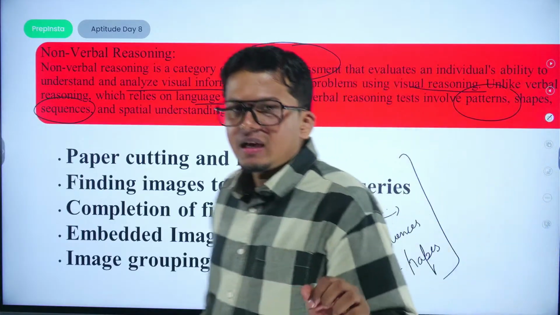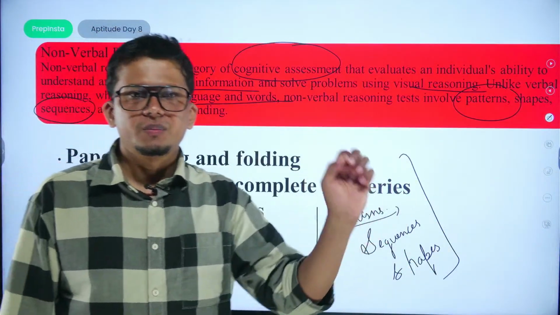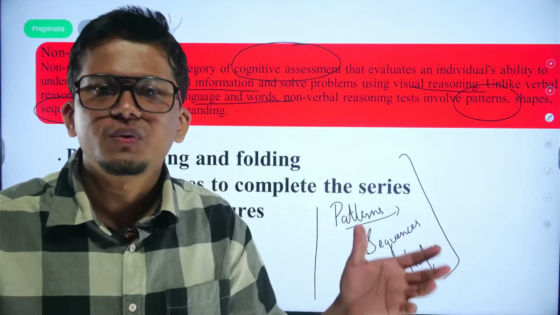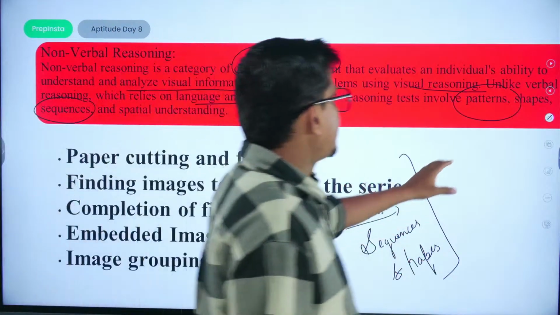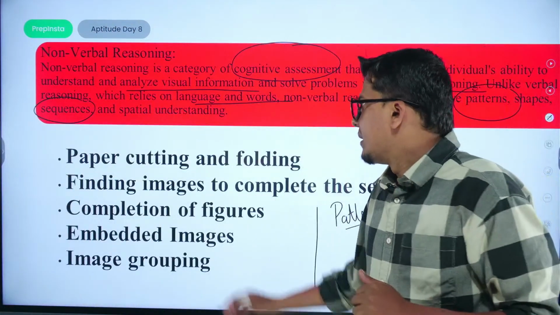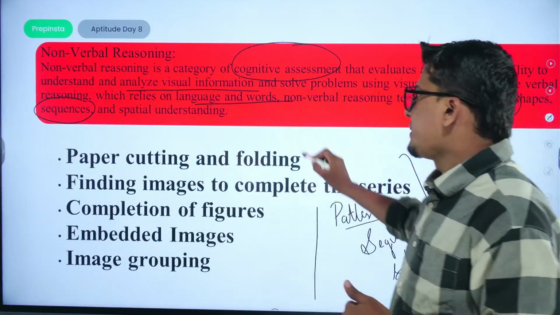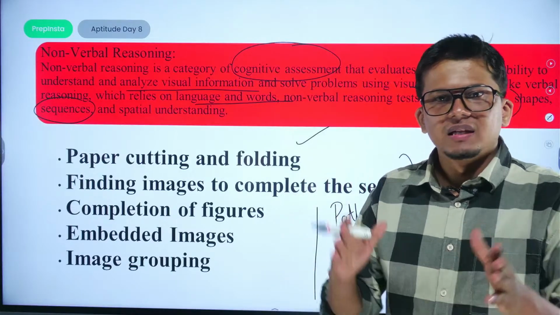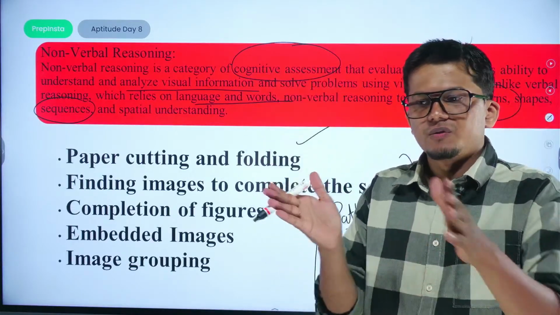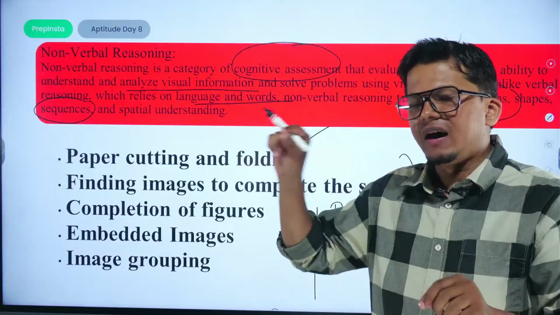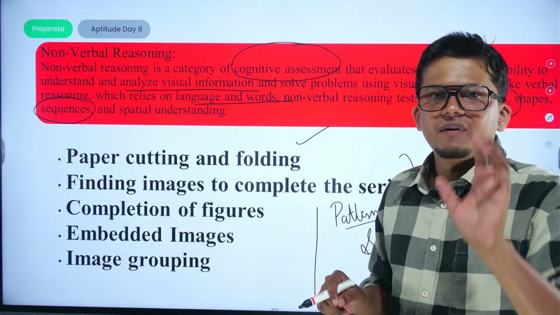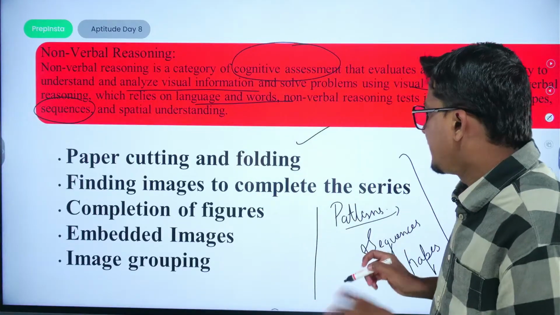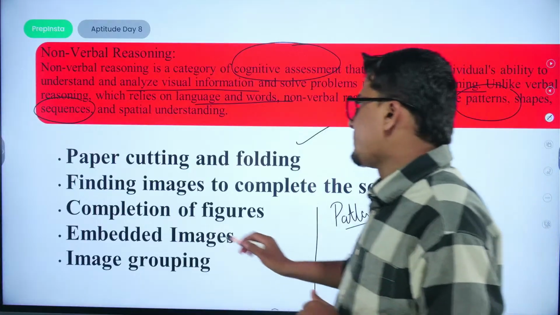So these things we have to figure out, and also there should be repetition. We have to analyze the given particular diagrams. So the first variety of question would be paper cutting and folding. There would be a certain paper which would be folded in such a way that after some point you will be given a particular diagram. You need to figure out what would be the first figure in that particular manner.